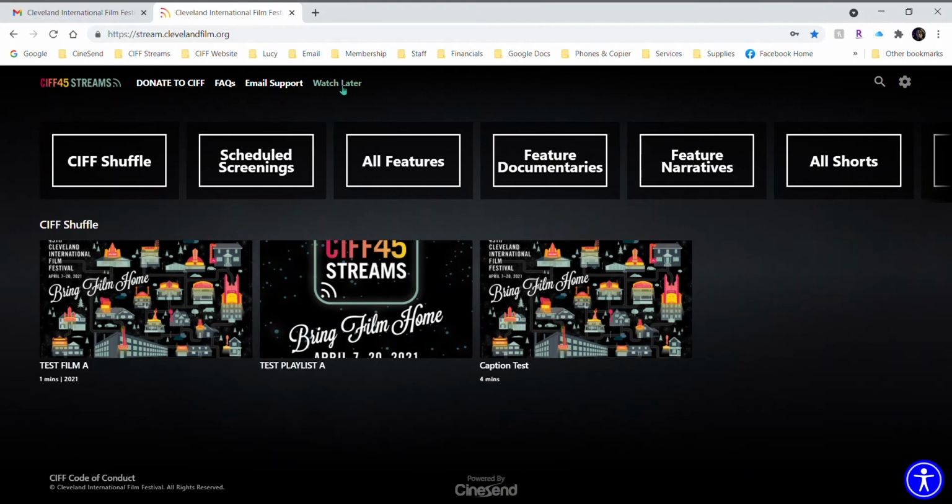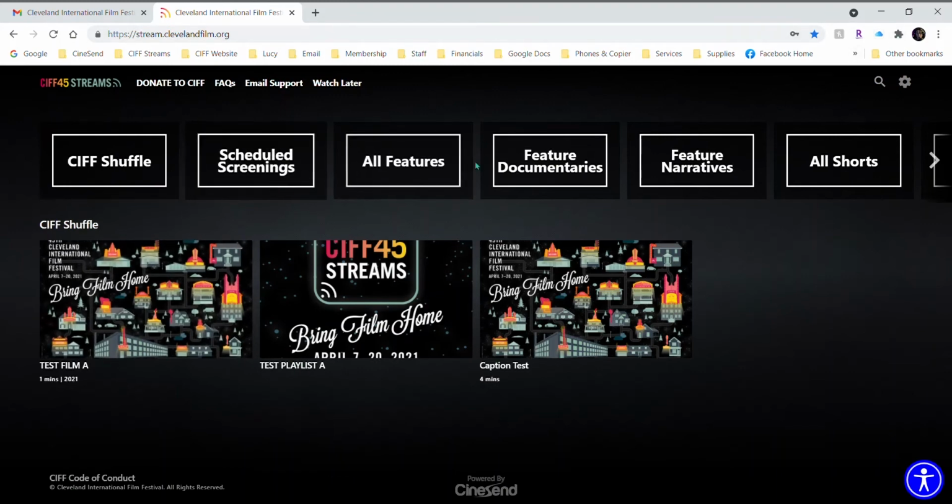However, they both fulfill similar needs in terms of being able to set up a customized list of films and shorts programs that you'd want to stream. While they aren't connected to each other, you can certainly use the My Favorites list from the website to create your Watch Later list.